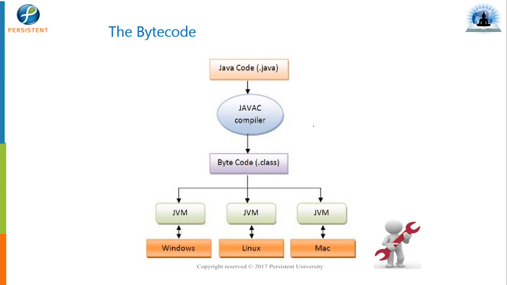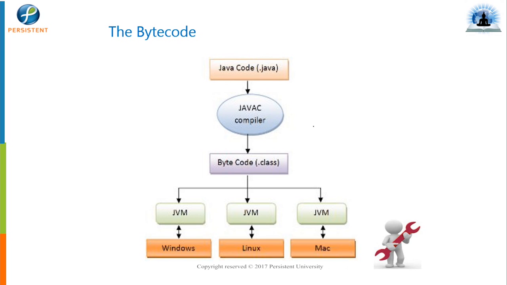It just knows bytecodes. So the basic idea is, if I convert any application or any language into bytecodes, that can be deployed on any platform. The same thing they are doing here. We have a .java file, which is the programming language file, and after compilation we get a .class file.